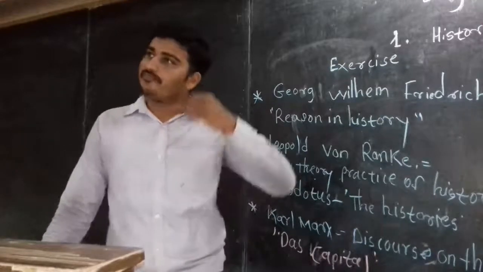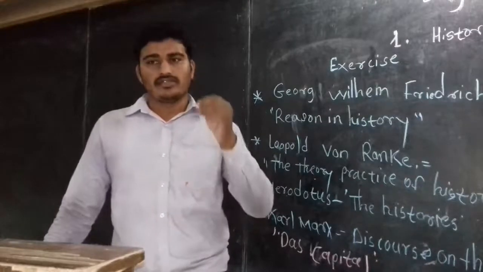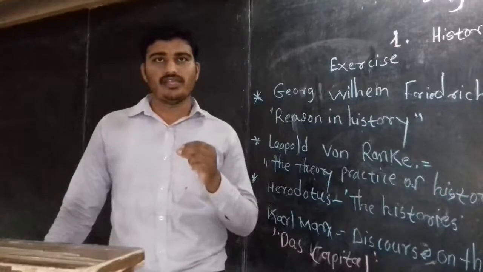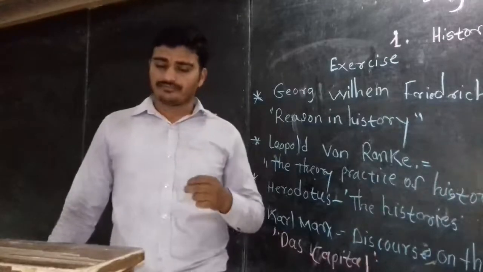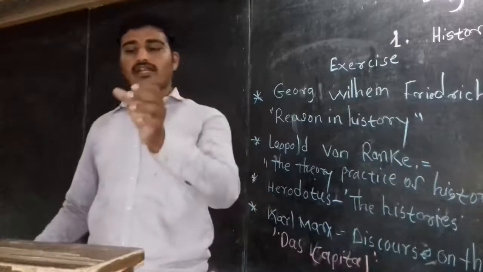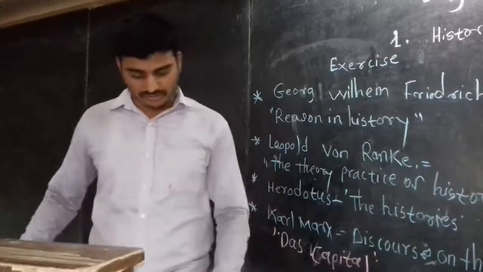When we work on and examine the historical documents correctly, with carefulness, at that time we can reach our goal, getting the truth.